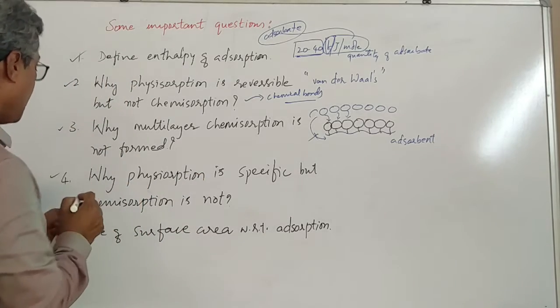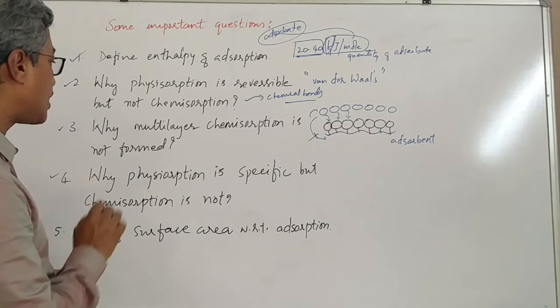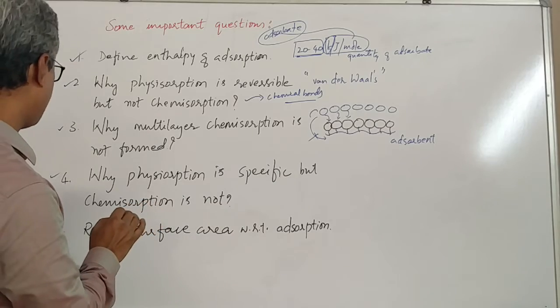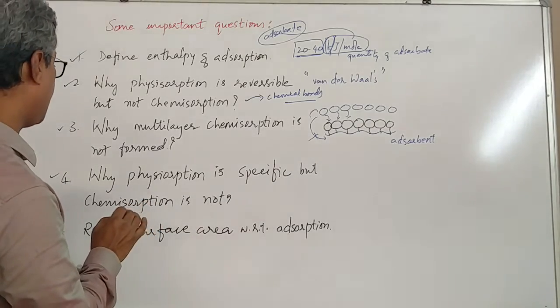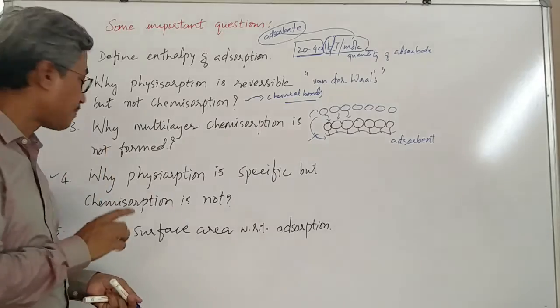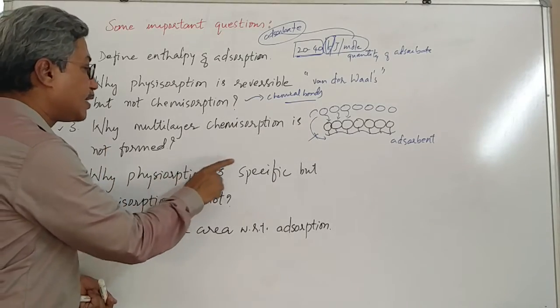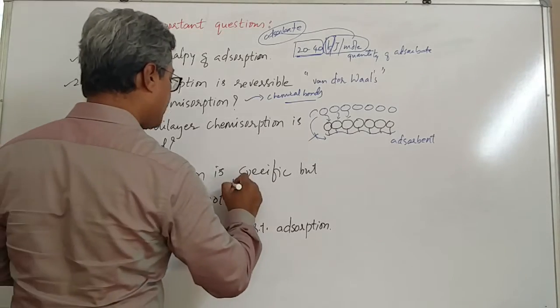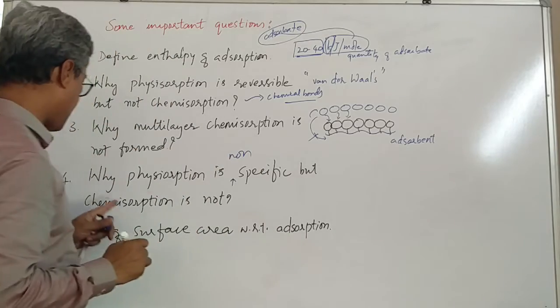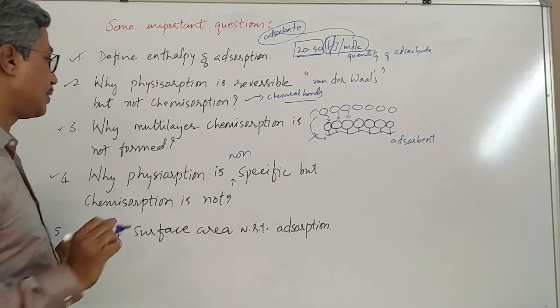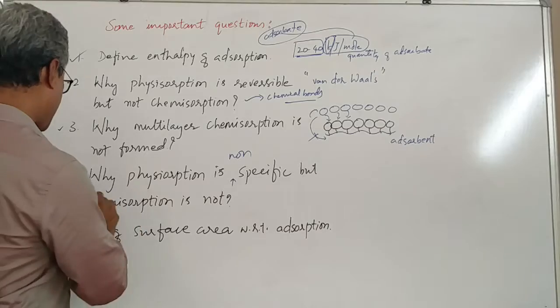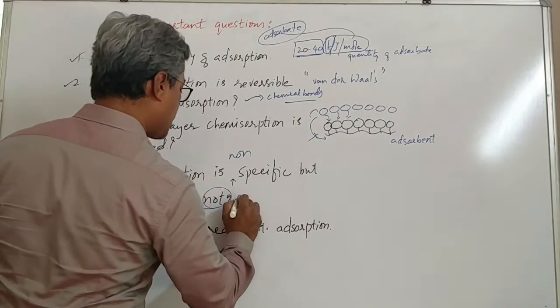Next, why physisorption is specific? See students, the question is wrong here. Why physisorption is non-specific? It should have been non-specific, but chemisorption is not. That means chemisorption should be specific.